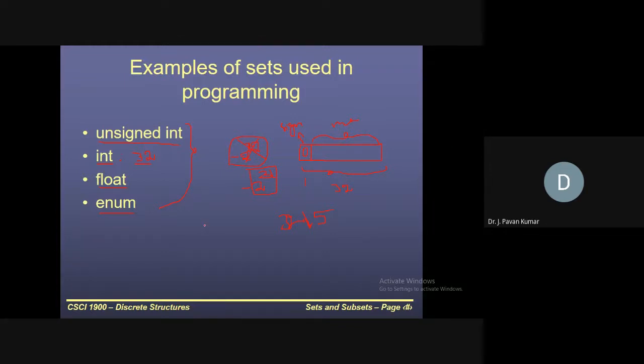So what will be the range? Now you tell. Minus 2 power 32 to plus 2 power 32. But there is one more basic thing, right? All numbers are positive numbers, so there is no need for a sign.